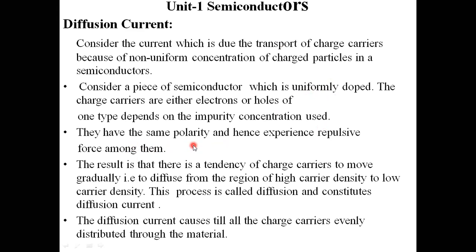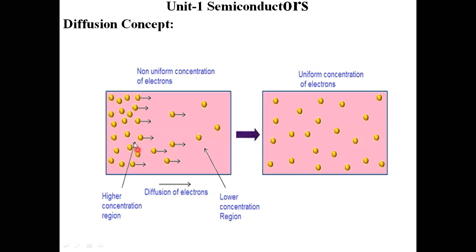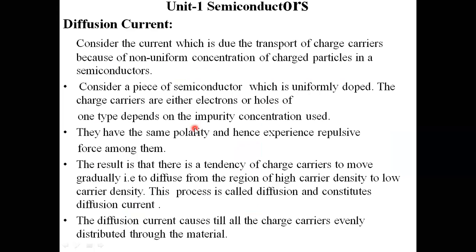They have the same polarity, and hence, for example, if I am considering a uniformly doped n-type semiconductor material, this is the uniformly doped one. This is non-uniform concentration. It is different. But the doping level of this n-type semiconductor material is uniform. A piece of semiconductor material which is uniformly doped has charge carriers that are either electrons, meaning n-type, or holes of one type, depending upon the impurity concentration used, n-type or p-type. They have the same polarity. I am considering an n-type semiconductor material.